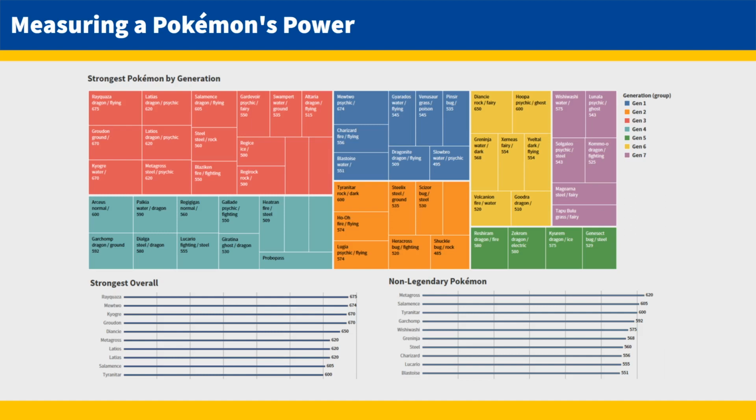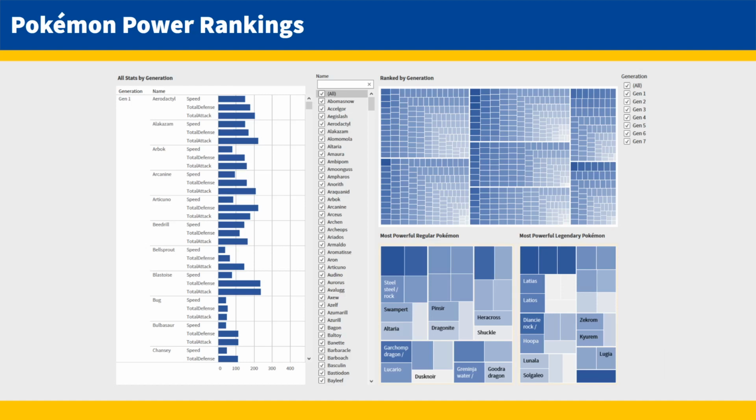Here we can see that Generation 3 has the most strong Pokemon, and that Rayquaza, Mewtwo, and Groudon and Kyogre are the strongest Pokemon overall. I then created a second dashboard that referenced all of the Pokemon together. This dashboard is filterable by generation and Pokemon name so that a trainer can look up any Pokemon they want to and view their stats. This dashboard would come in handy for building a strong, rounded Pokemon team for any trainer.